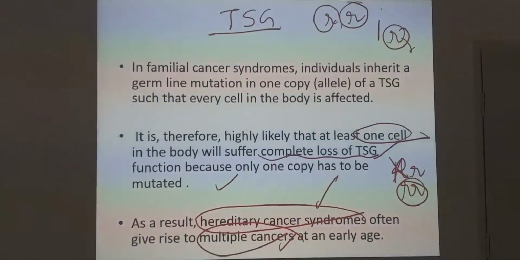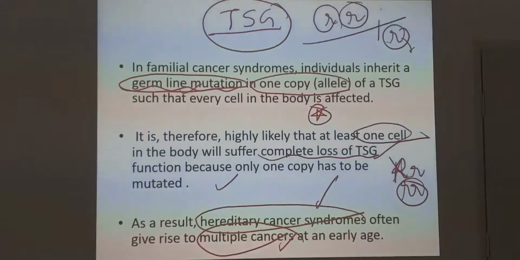In familial cancer syndromes, individuals inherit a germline mutation. It is a germline mutation, very important, and one mutated copy will always be there in the body. So tumor suppressor genes are recessive, oncogenes are dominant. That is the most important point.